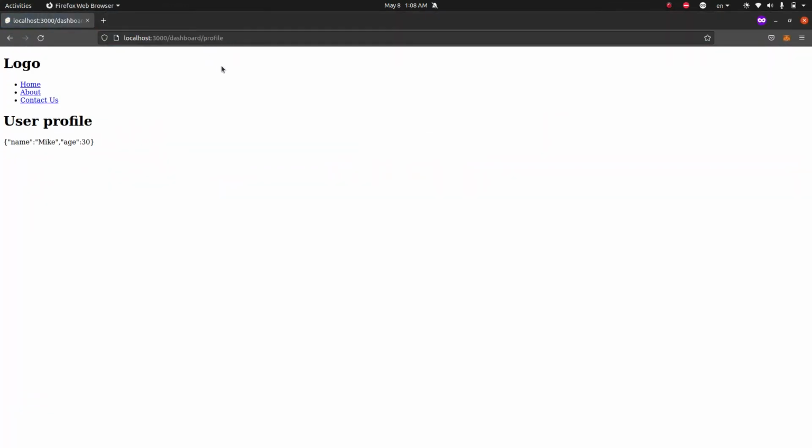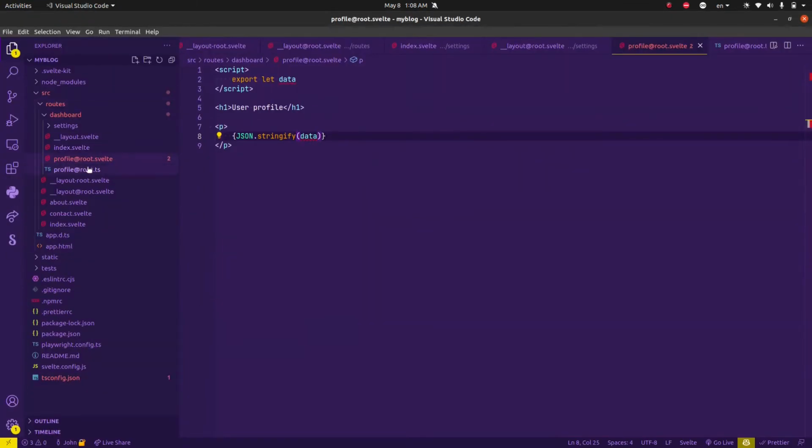Okay, you can also include your layout in your shadow endpoint, but this is also nice, but I don't think having the layout within your profile does actually make sense.